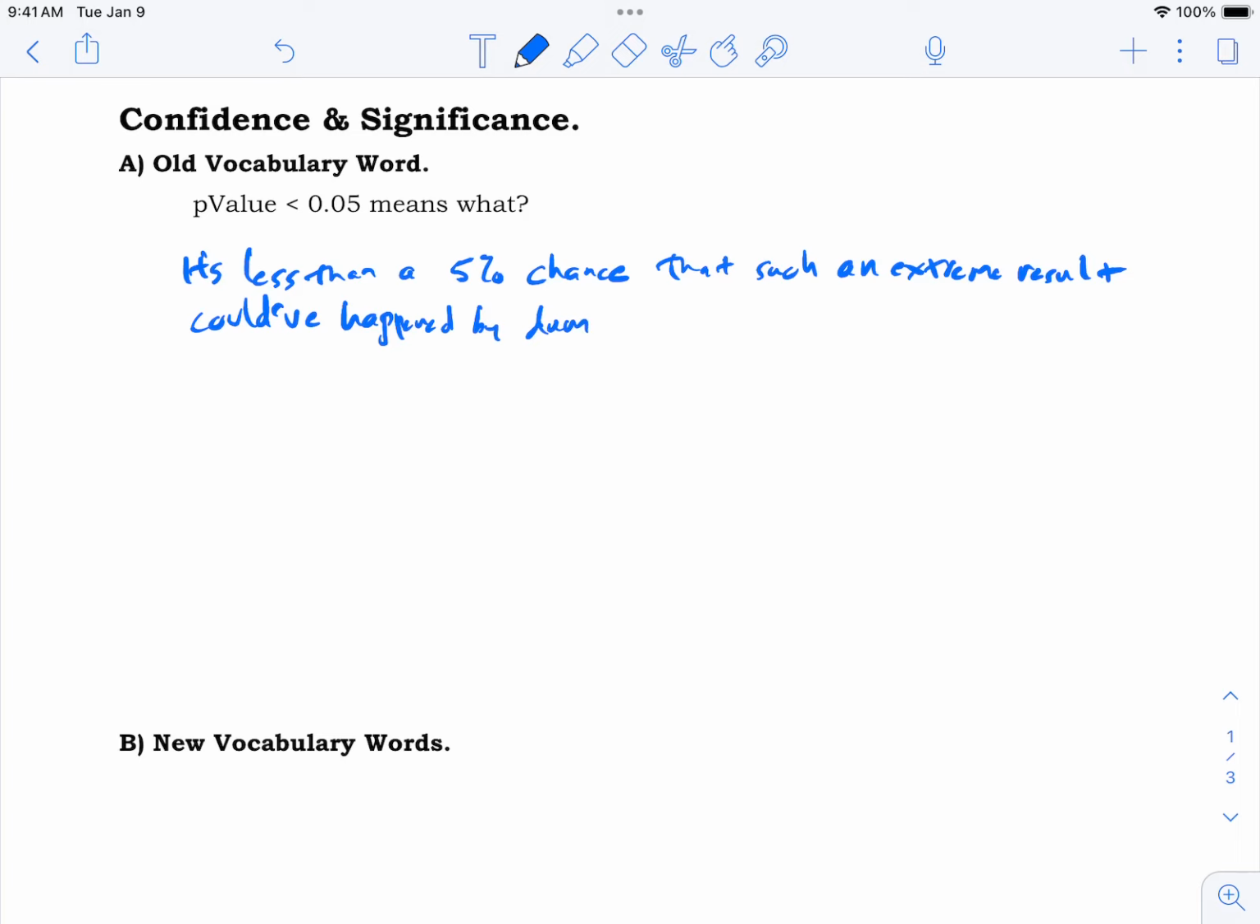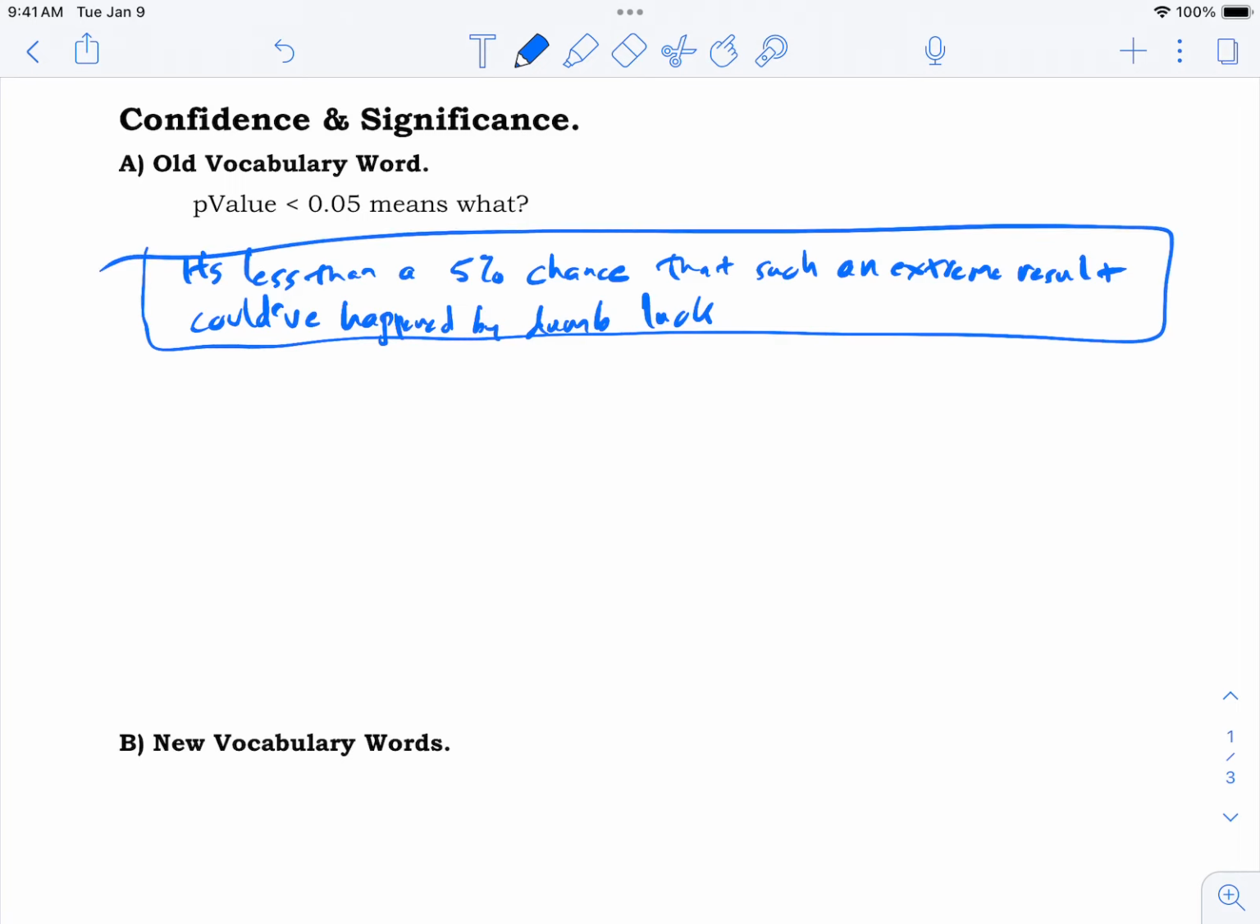The probability associated with values that extreme, and we mean all the values that are that extreme, totals less than 0.05. It's less than a 5% chance that this is dumb luck. In other words, we're wondering if it really is dumb luck. Maybe it is. I suppose it could be. 5% chance. Such things happen. Lightning strikes. But it makes you wonder. So that's kind of a nice working definition of it.